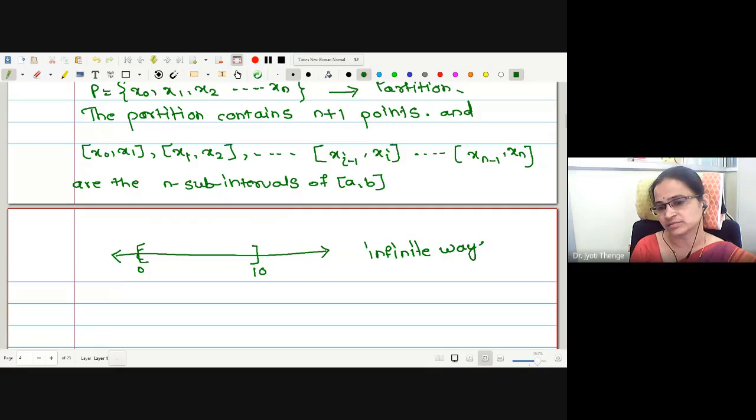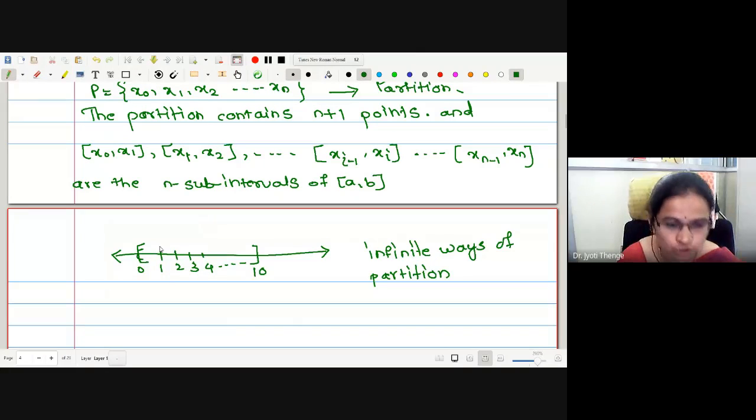Correct? I think you have given the answer 10 by plotting the points as 1, 2, 3, 4. This is one of the ways of partition. It is not always essential to make the partitions of equal length. One can make the partitions of unequal length also. How can we find out the length of these subintervals?